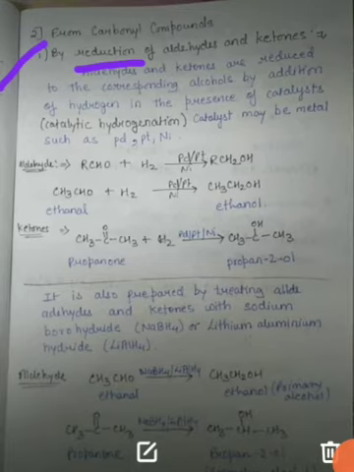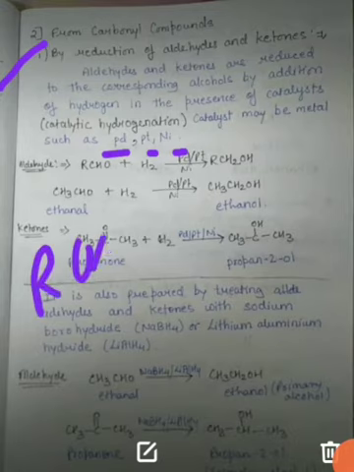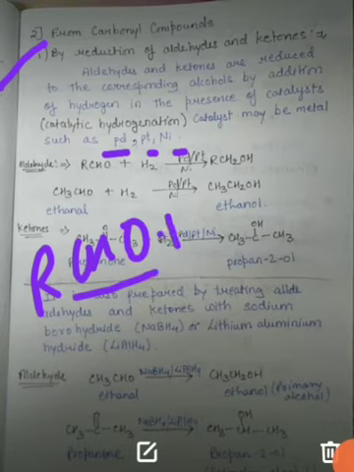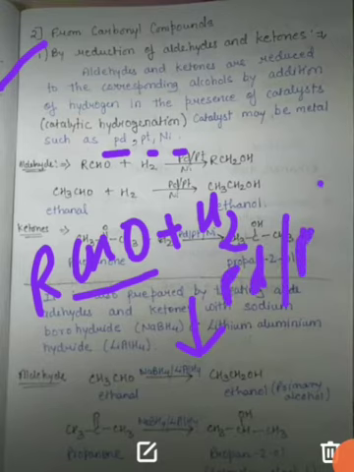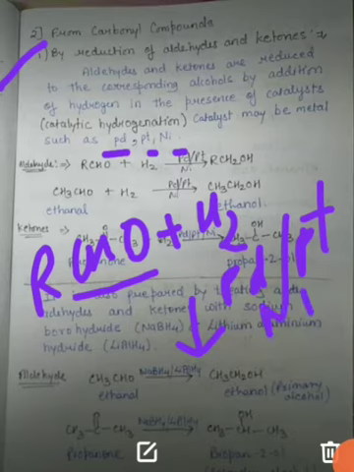The reducing agents used may be palladium, platinum and nickel. For this you have to do nothing special. Whatever aldehyde you take will react with hydrogen in the presence of palladium, platinum or nickel, and it forms the alcohol RCH2OH.